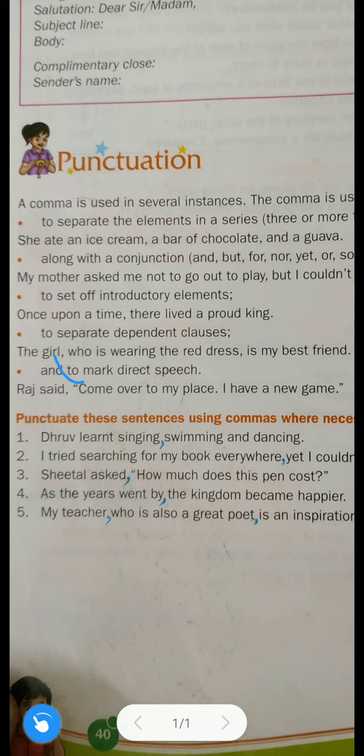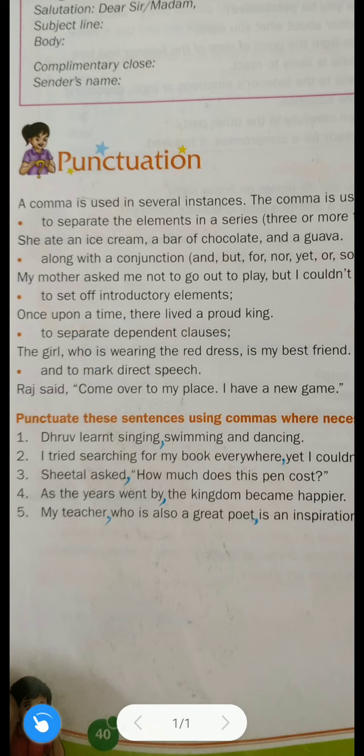That is why we have used a comma here. After that, "who is wearing the red dress" also doesn't make any sense as a separate sentence. Does it make any sense? No, that is why it is a dependent clause, because it depends on the remaining part of the sentence. It makes sense when the whole sentence is completed: "The girl who is wearing the red dress is my best friend." Now it makes sense, but on its own it doesn't. So these are the dependent clauses.